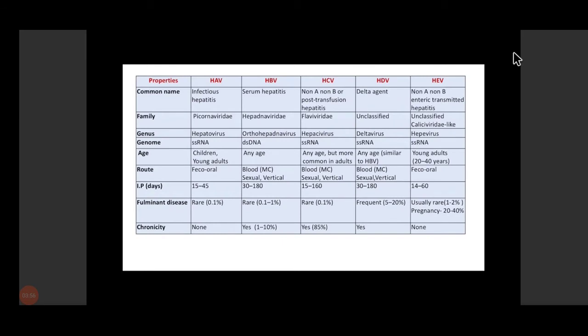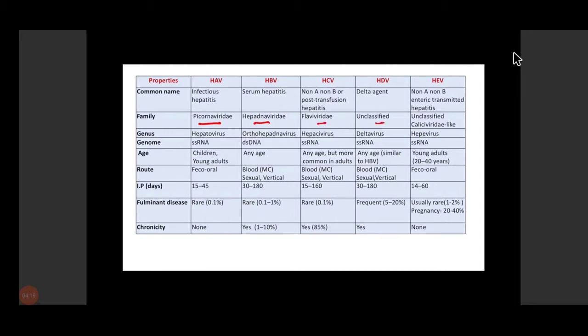If we see the differentiating features and characteristics of these viruses, we can see that they belong to different families. Hepatitis A virus belongs to family Picornaviridae. Hepatitis B virus belongs to Hepadnaviridae. HCV belongs to Flaviviridae.